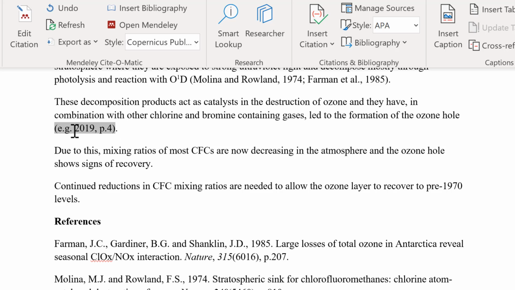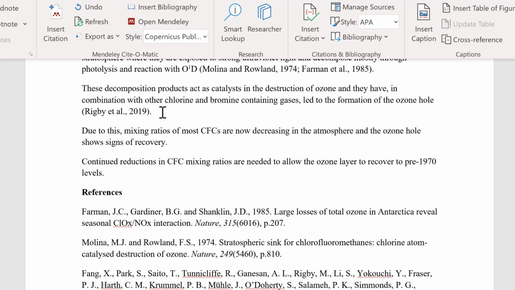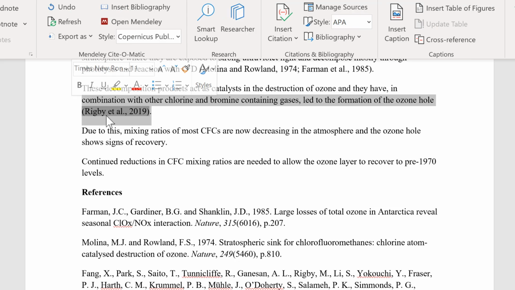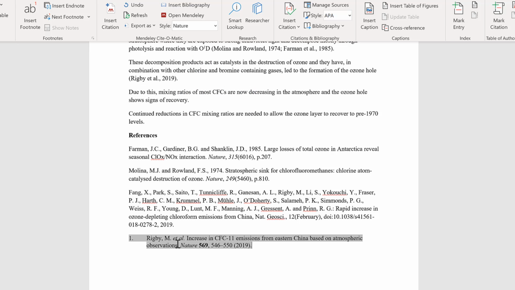Now I can also manually edit this. So for example, I can just delete the parts I don't want and add in the bits I do want. Then when I click off of this, it will throw up this warning telling me I've changed it, and I can choose Keep Manual Edit. And then if I highlight this, you can see this is still linked up to Mendeley and the reference is still down here. An issue with this is that if I change it to a different style, like the numbering style, this changes here, but the referencing style of this bit up here hasn't changed because I have now customized it.